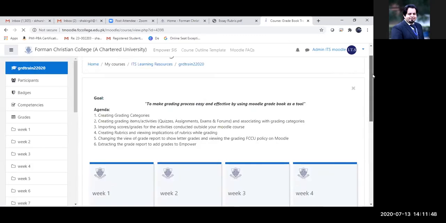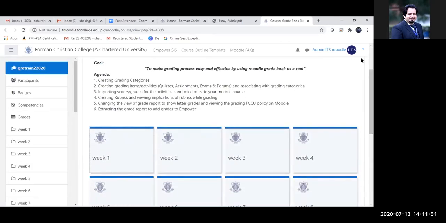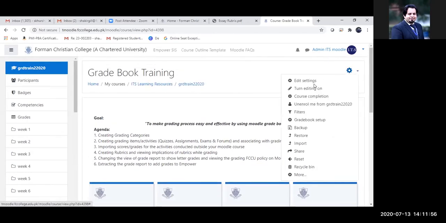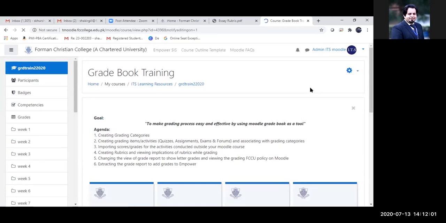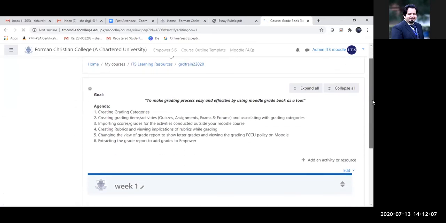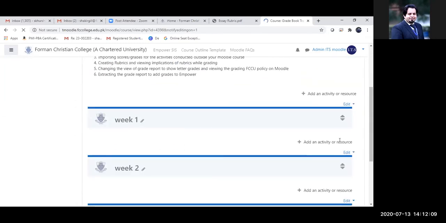So for example, in the first week, I will add a quiz. For that, first I will turn the editing on. Once I turn the editing on, I will start getting this option of add an activity or resource. By now, I think all of you should be comfortable with how to add a quiz. But while adding a quiz, I'm going to show you how you actually categorize your quiz under a particular grading category.